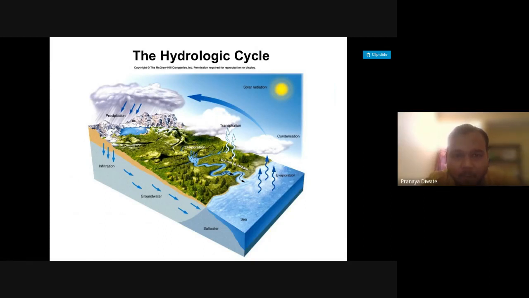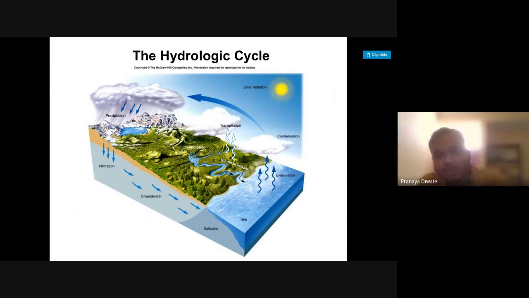So, the first one is the hydrological cycle. What is the drainage pattern all about? The hydrological cycle is nothing but the movement of water from one sphere or system to another.